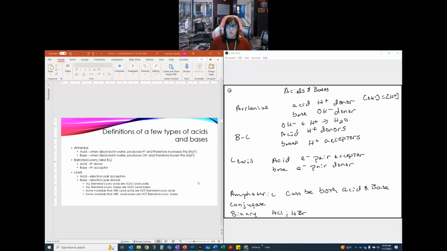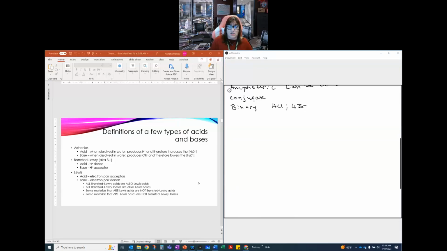Now, let's talk for a second about what we mean by electron pair acceptor and electron pair donor. And this is always easier for me to start with the definition of the donor, the base. So one of the bases that we talk about is NH3. Nitrogen, being in column 15, 5A, he's number 7. He has 5 valence electrons. Each of the hydrogens has 1 valence electron because he's number 1, so he only has the 1. But there are 3 of them, so that's a total of 3 electrons that are donated.